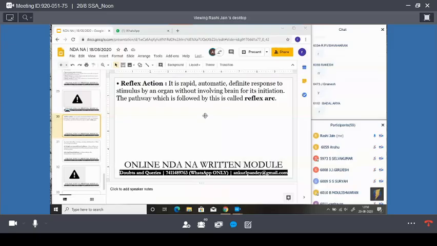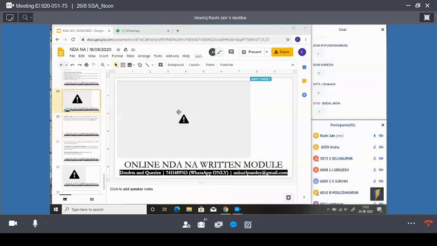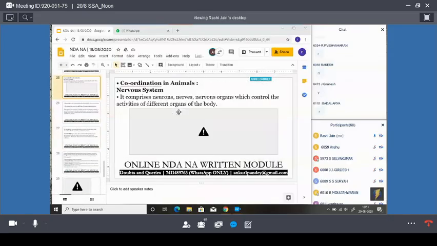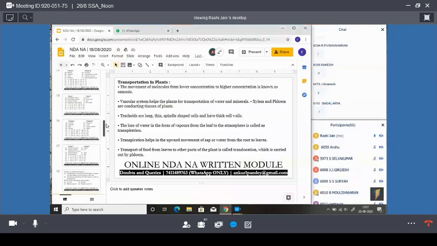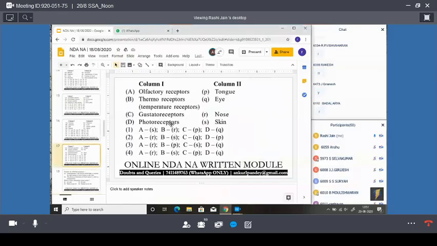Okay. So my first question is, the examples of receptors are chemoreceptors, thermoreceptors, photoreceptors. These all are examples of receptors. You have solved that question. Anyone has asked me for examples of the receptor. These all are the examples of the receptor. Okay, clear to you?